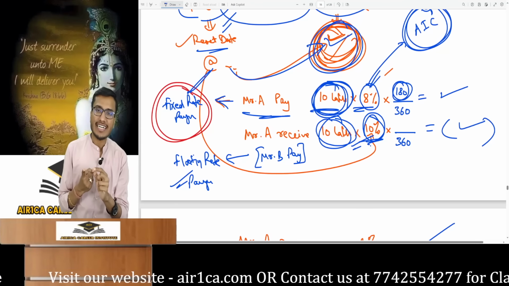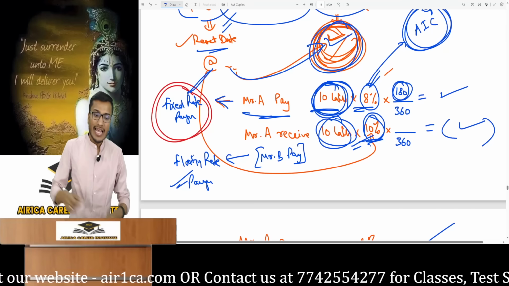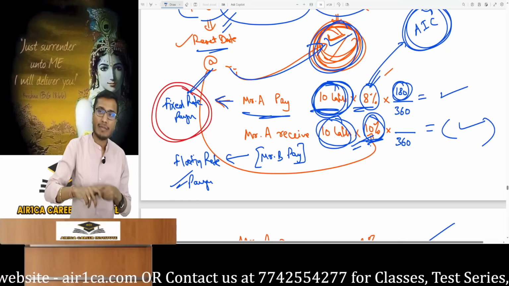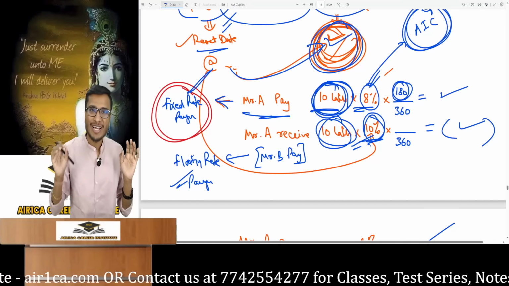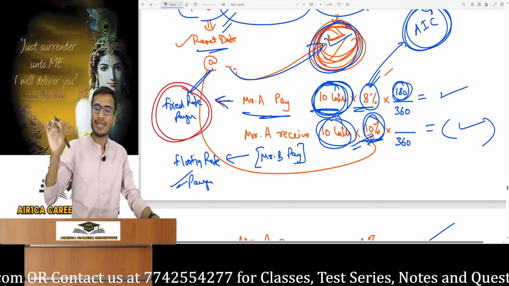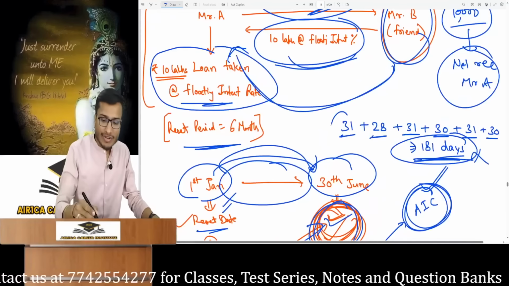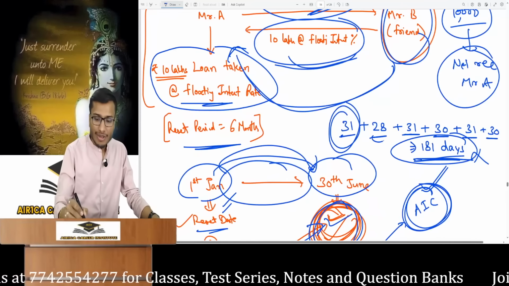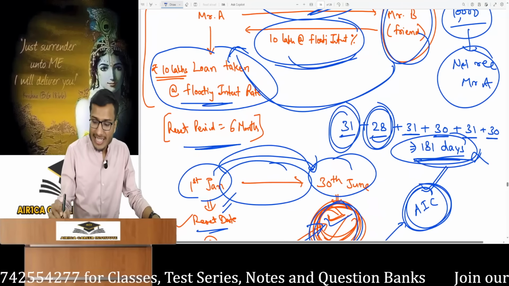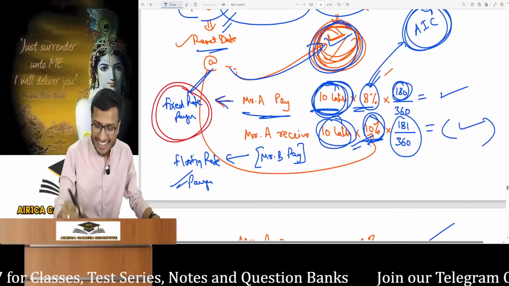Second, the fixed interest payer will pay the interest always assuming 30 days in a month. But the floating rate payer will pay interest according to the actual number of days in each calendar month, and in this specific instance, there is no assumption whatsoever that a month has 30 days. According to the actual number of days, if January has 31 days, it will take 31. If February has 28 days, it will take that. So according to this, it's 181 days. This means it will pay interest according to 181 days.